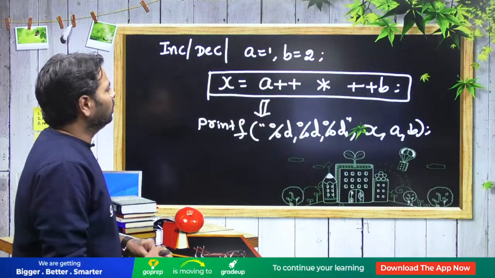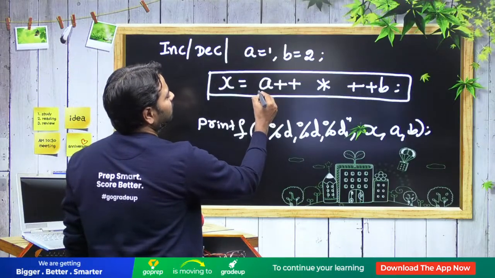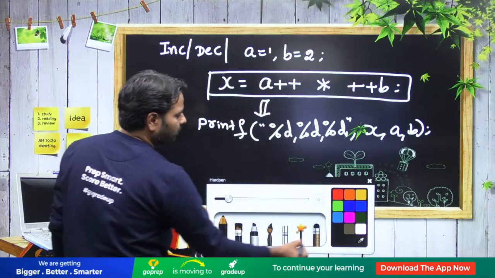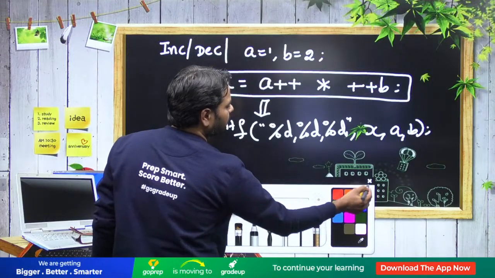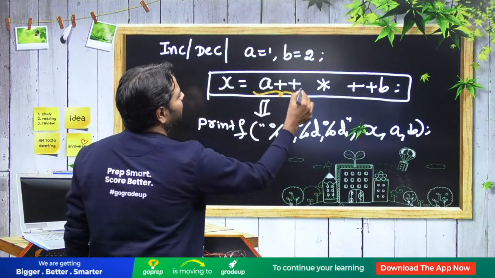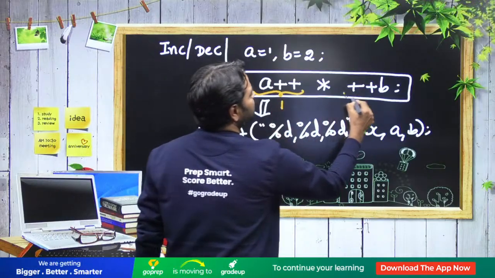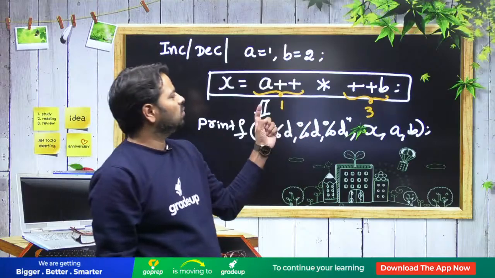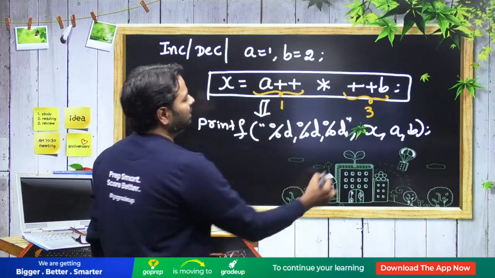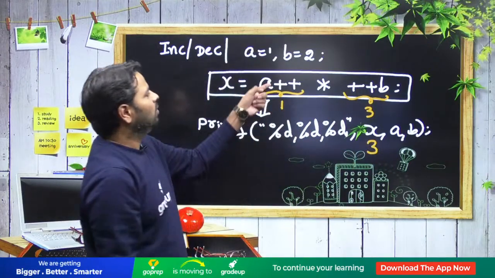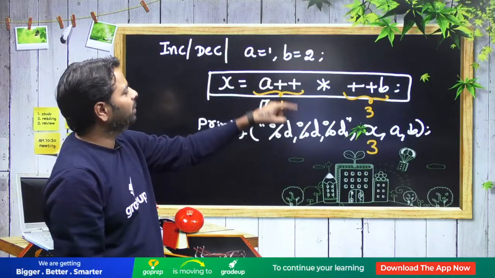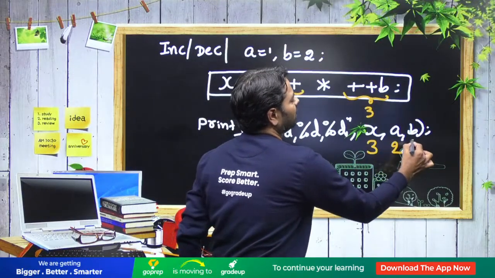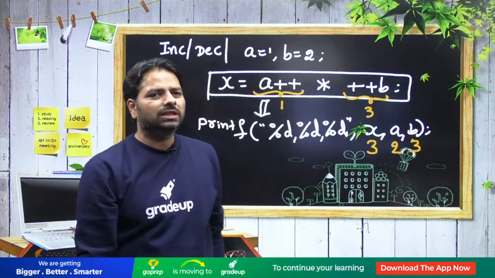Okay, so now look at this, it is a post increment. So you will have an answer here 1, and plus plus b, you will have an answer 3. Before using the b, it will increment. So 1 multiply with 3, you will have a 3 for the x. But a, once you come out of this statement, the 1 becomes 2 and b is already 3. So 3 to 3 should be the answer.